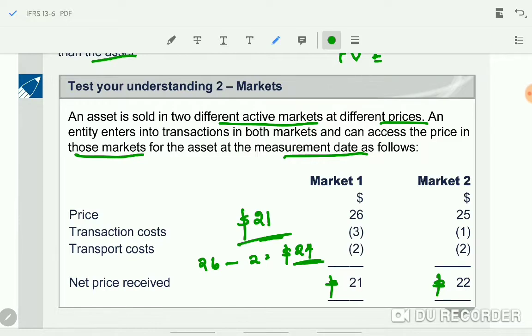So you have to say that in the principal market the price is 21, but when we finally measure the fair value at the measurement date, it should be only $24, as transaction cost is not a characteristic of the asset, it is a characteristic of the market, so we should not include it. Okay, this should be our answer.